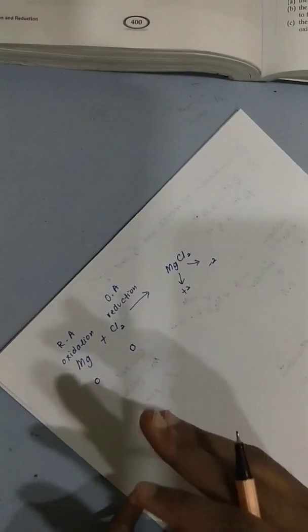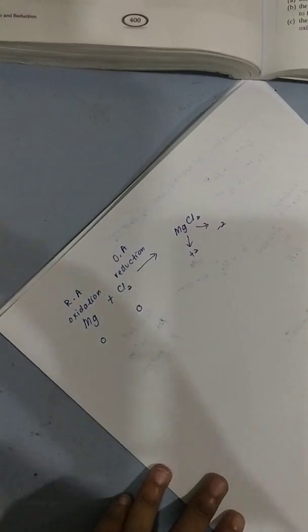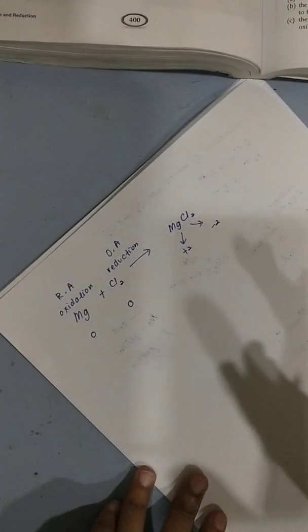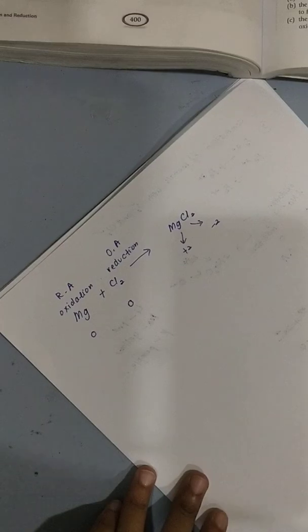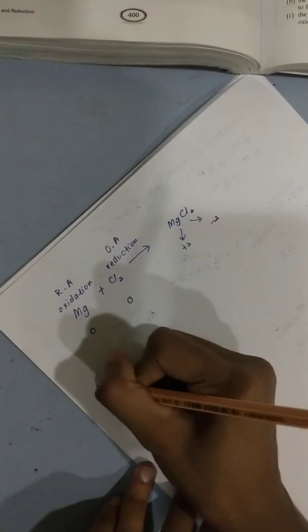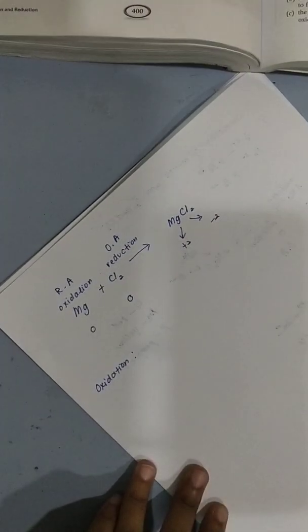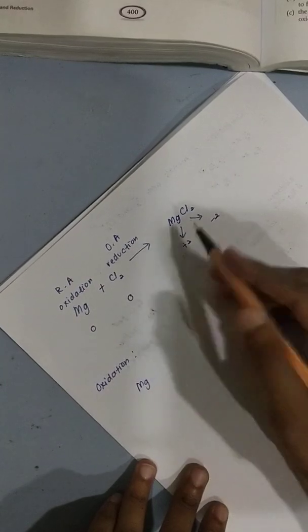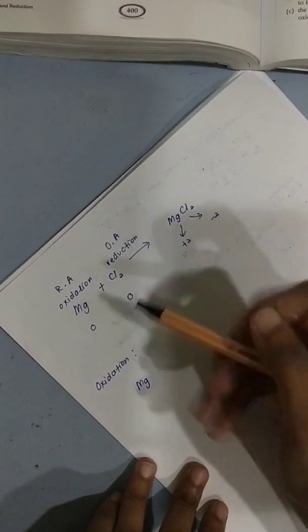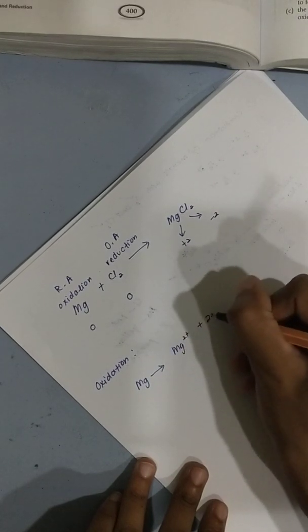Okay, now you write the half equations. When the question asks you to write the half equation and the ionic equation, meaning you have to write the half equation for your oxidation, and also for the reduction. Sometimes the question never specifies, but you have to do everything. So half equation for oxidation, we go through one by one. For oxidation, how do you do it? Magnesium becomes Mg2+, right?